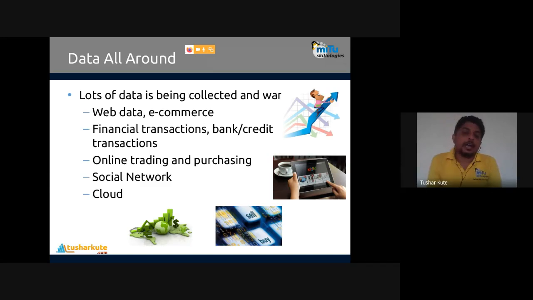And the last one is cloud. There are many kinds of clouds. If you define a cloud, it means anything as a service through the internet. That's what a cloud is. The common idea is anything as a service: infrastructure as a service, data as a service, platform as a service, software as a service. Today many services exist. Security as a service is also there, and IoT as a service is also present.